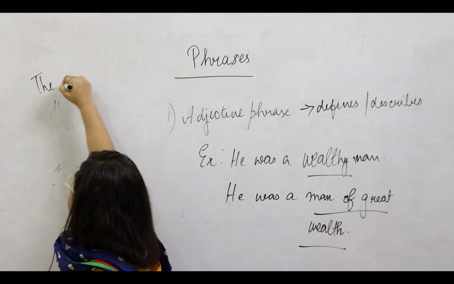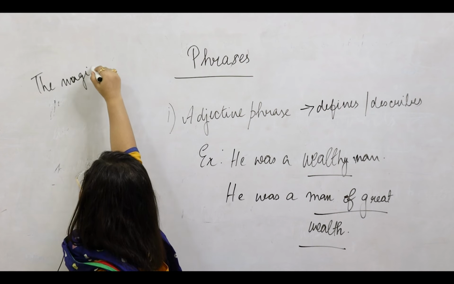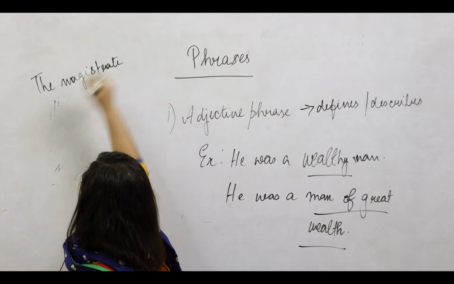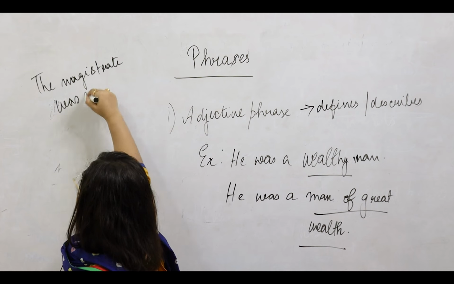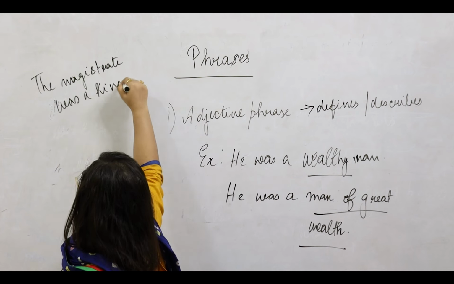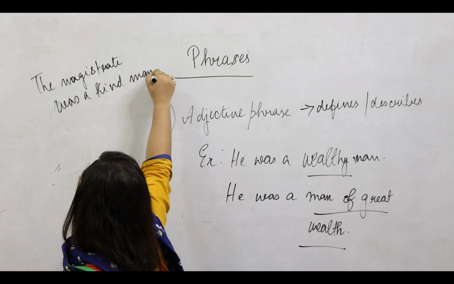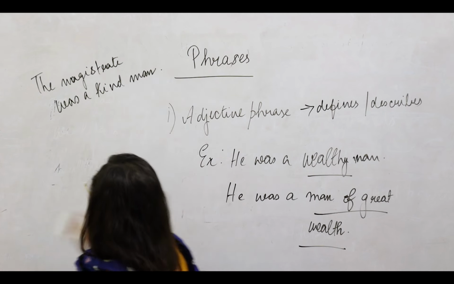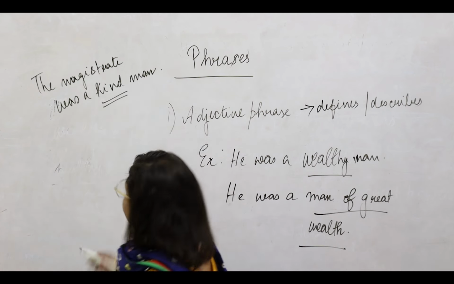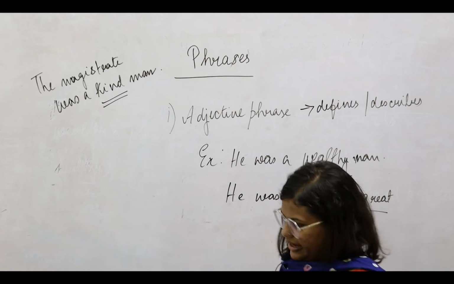The magistrate was a kind man. Okay, so what kind of a man is the magistrate? The magistrate is a kind man.